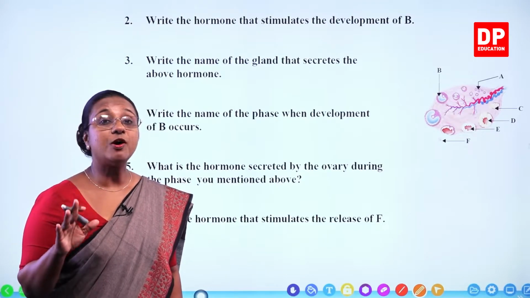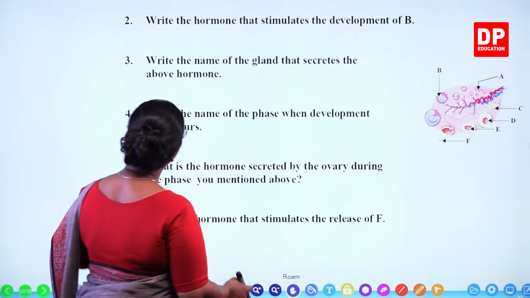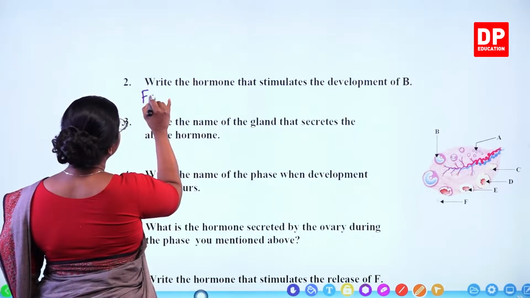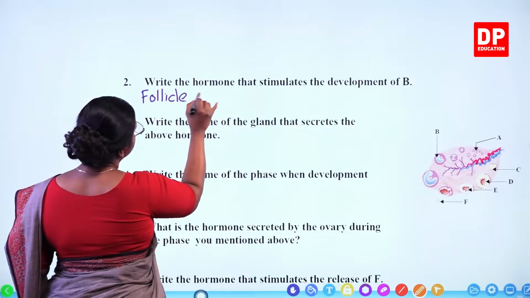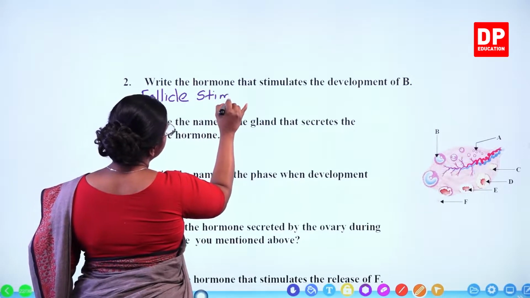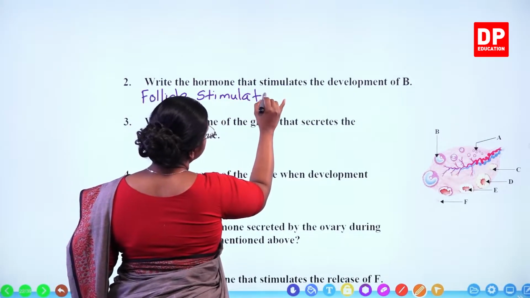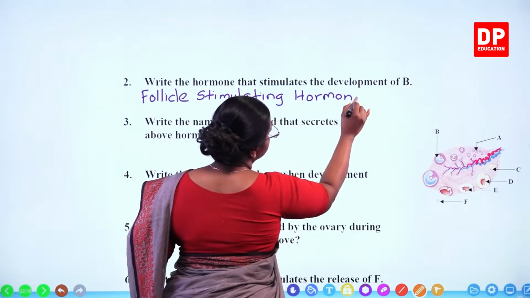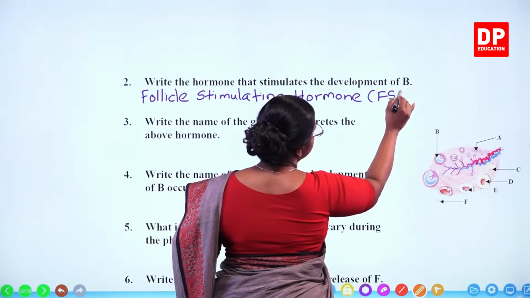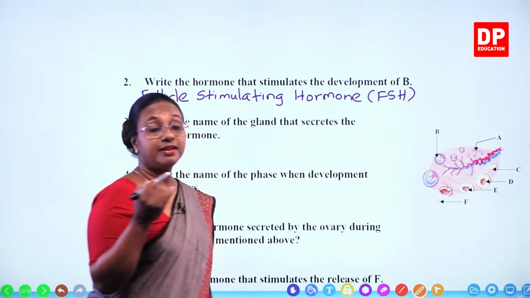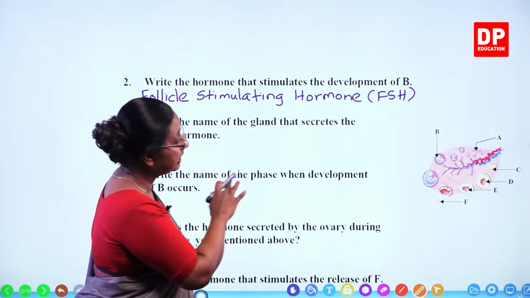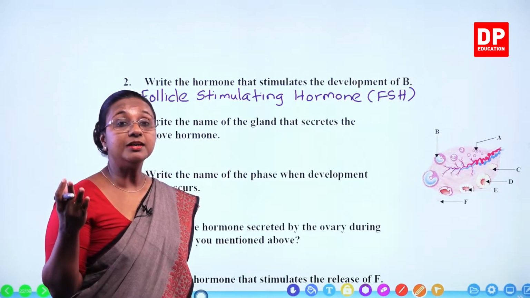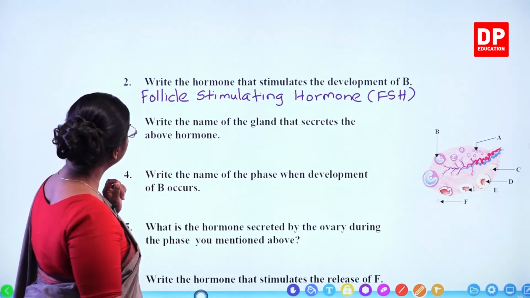It is the follicle stimulating hormone, FSH. You all know it is secreted by the pituitary gland and it stimulates the development of primary follicle to form the Graafian follicle.